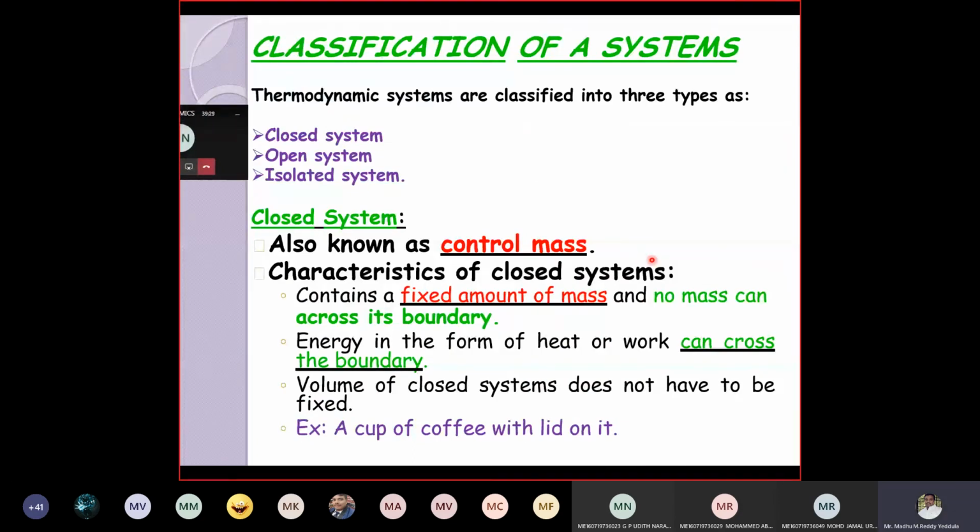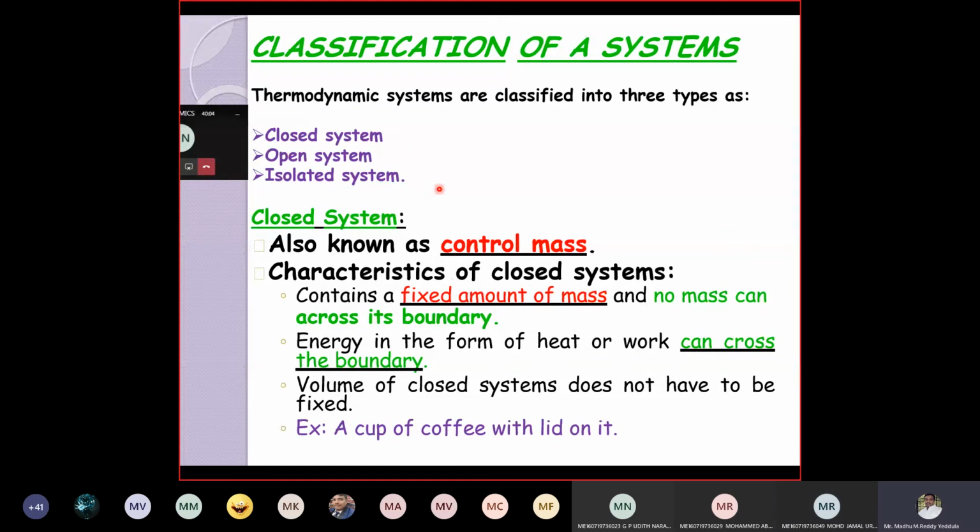Classification of systems. In thermodynamics, a system is a region or space where we are studying the properties, where our attention is focused to study the thermodynamic behavior. Based on that, the system may be a closed system, open system or isolated system. If you remember from the first slide, in thermodynamics we study the interaction of energy and matter with respect to system and surroundings.